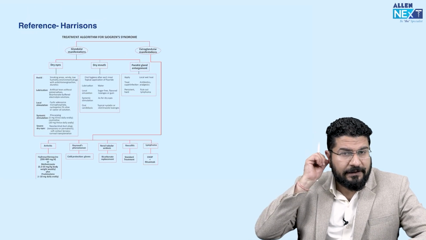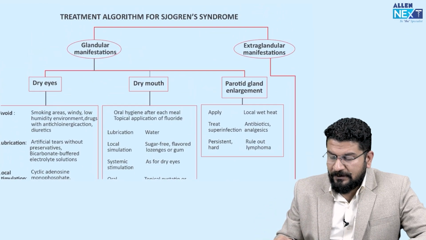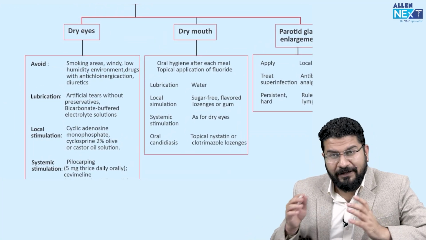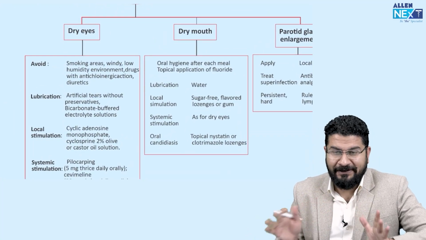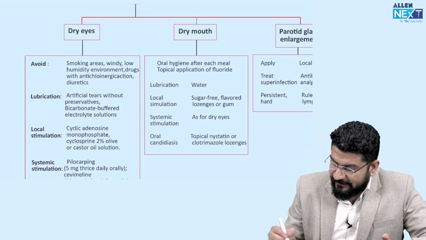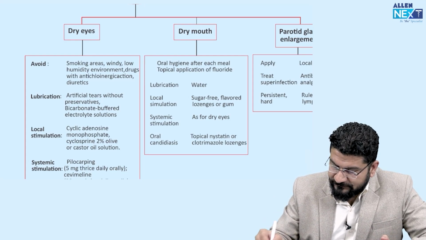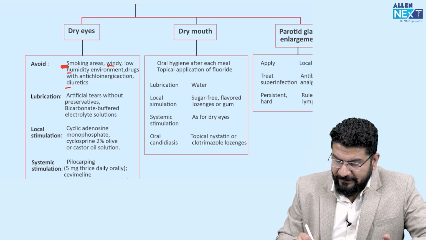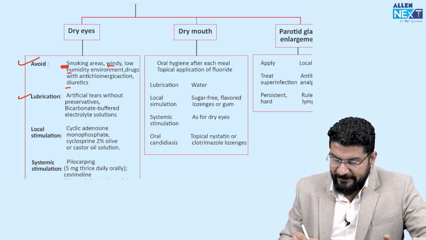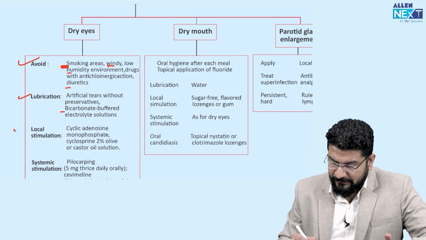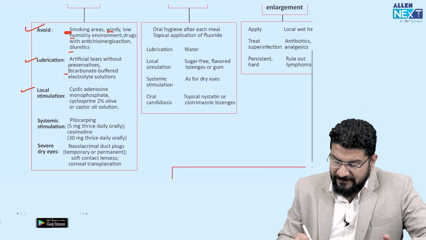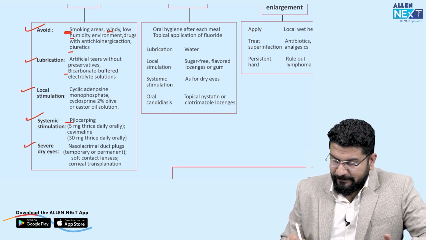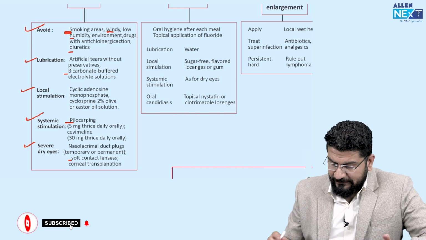This is like a summary from Harrison. Let me show you the treatment algorithm that we use. For glandular manifestations in dry eyes, what is written there is what we are studying, only Harrison, nothing else. Avoid smoking areas, windy places, low humidity, and drugs such as diuretics. Lubrication with artificial tears. Bicarbonate to prevent acidosis. Local stimulation we can sometimes use. Systemic stimulation is pilocarpine. In severe cases, we will advise the patient to use contact lenses.